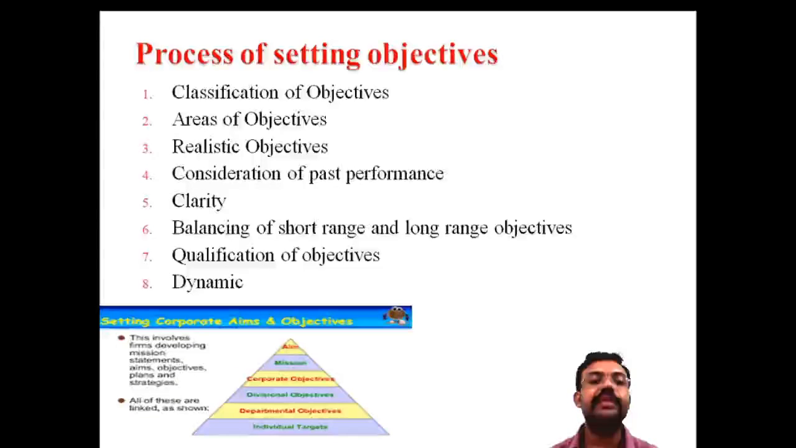Which area are you framing the objective for? It's like the production department or the marketing department. Which area have you defined your objective for? So the second one is area objective. The first one is classification, and the second one is area objective.